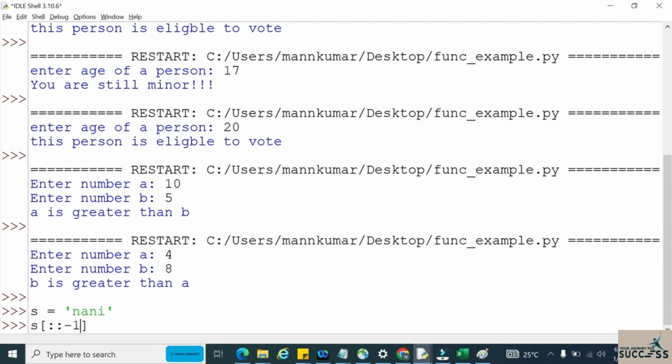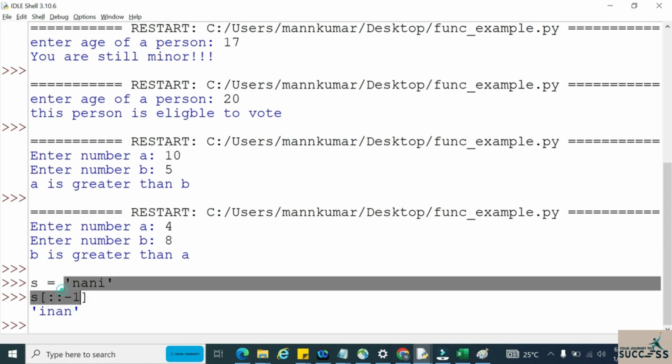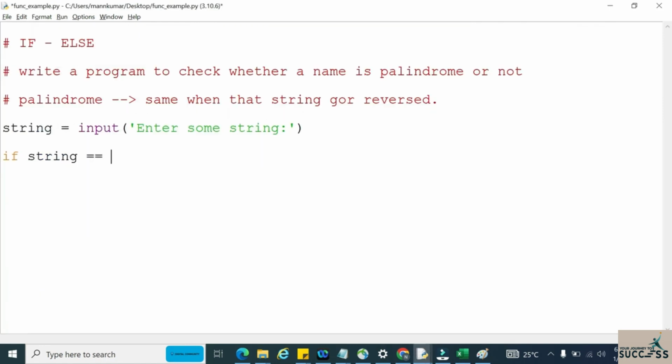Whenever the step value is -1, it will print all the string in reverse order. So in this way we got the output of the string in reverse order.